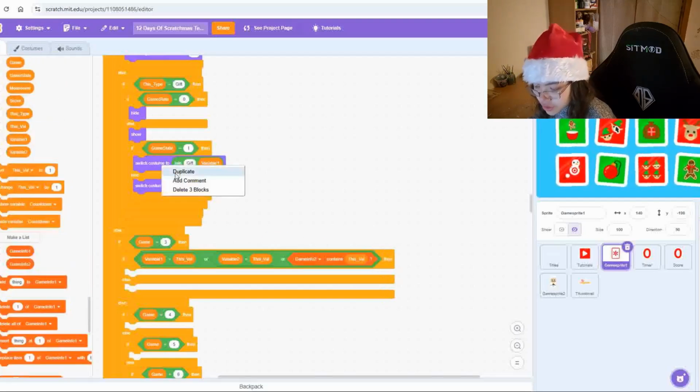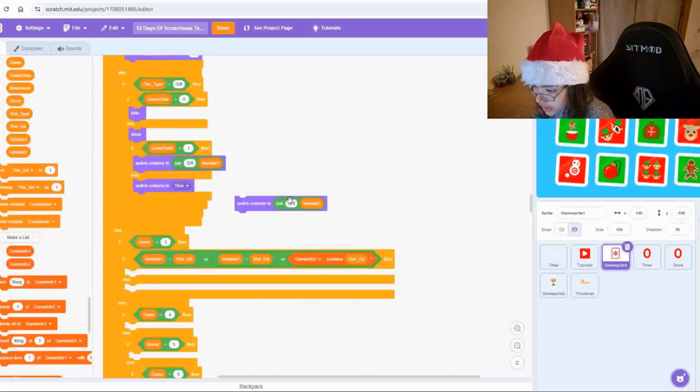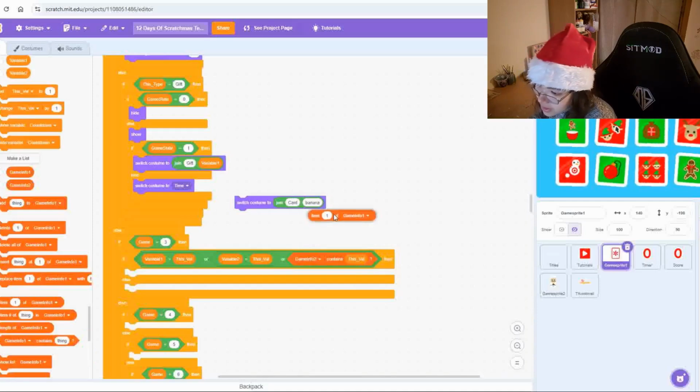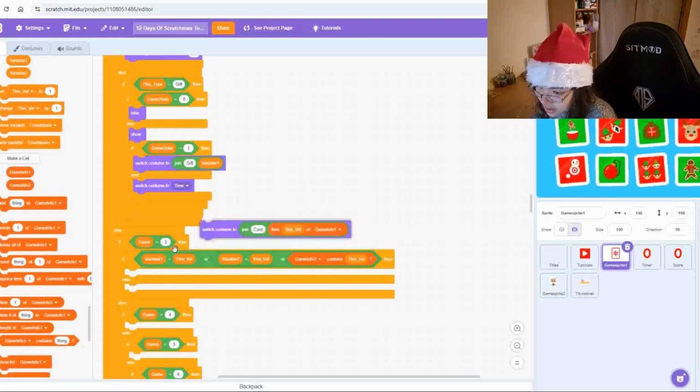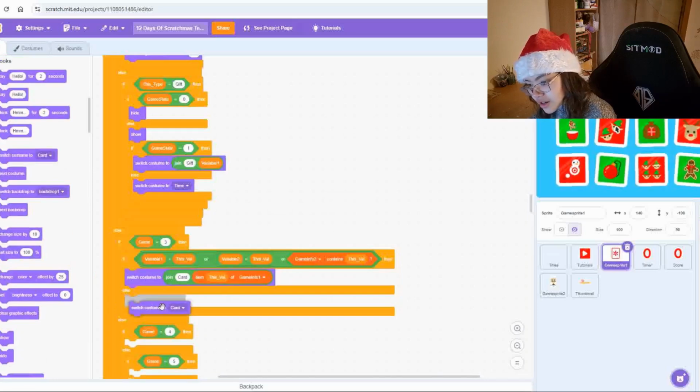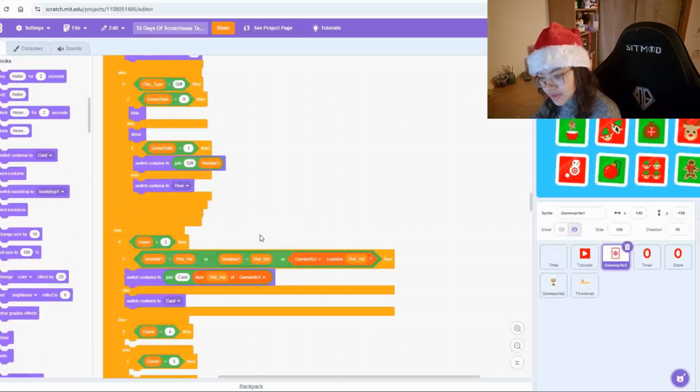Then we are going to switch costume to join card, and then for the other side of the join operator, we want item this value of game info 1. Else we're going to switch costume to card. That's all we need for that.